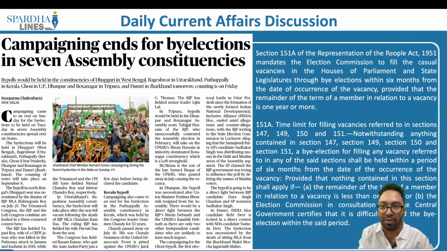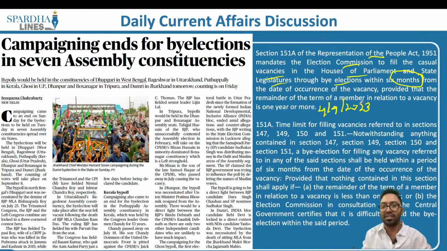So Section 151A of the Representation of the People Act of 1951 mandates the Election Commission to fill the casual vacancies in the Houses of Parliament and state legislatures through by-elections within 6 months from the date of occurrence. So let's say, for example, if a person passes away on 4/9/2023, within 6 months another election will have to be conducted, and then people will come and cast the vote, and there will be a new person who will be elected for the remaining period.